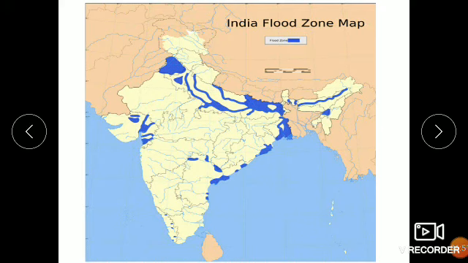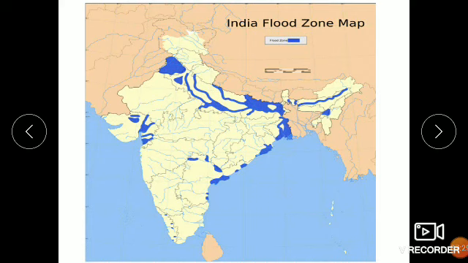Because Himalayan rivers contain water throughout the year, they are called what? Perennial rivers. Now these rivers are perennial because of two reasons. If someone asks you why Himalayan rivers are perennial, it is because of the heavy rains in monsoon, which increase the volume of water in the river, and the melting of snow of Himalaya, which also adds water during the summertime.